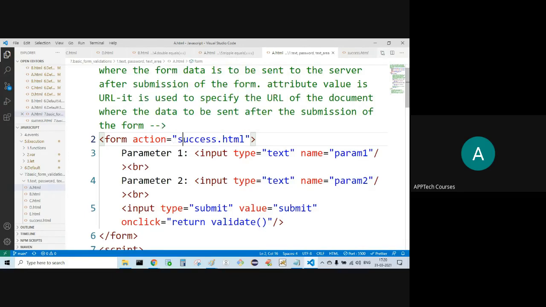Using action, we are sending the collected data to the target where the data has to be sent in the server. The collected data I'm sending to success.html. That is the target. If validation is true, form data will be sent to success.html. If and only if validation is true, everything is proper, then only data will be sent to the server, otherwise it won't.